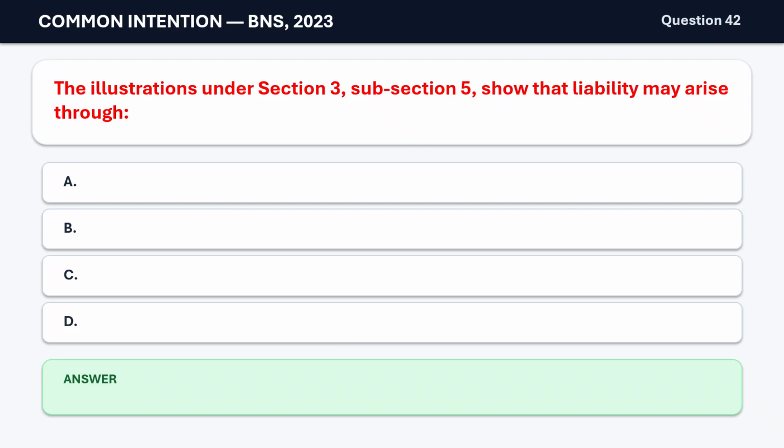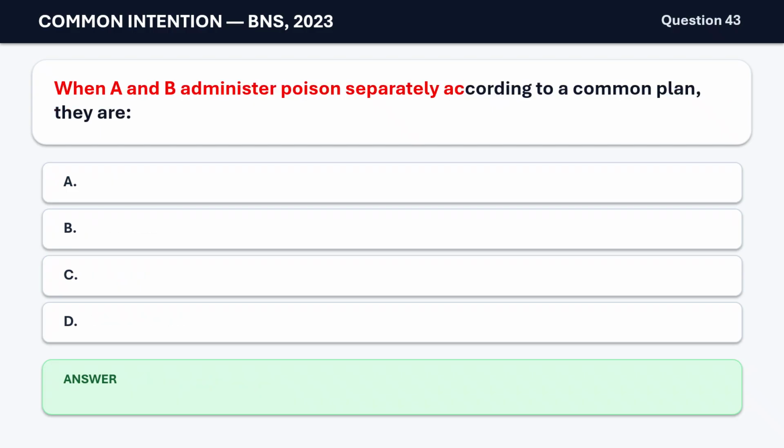Question 42. The illustrations under Section 3, subsection 5, show that liability may arise through A. Acts. B. Omissions. C. Cooperation. D. All of the above. The correct answer is D. All of the above.